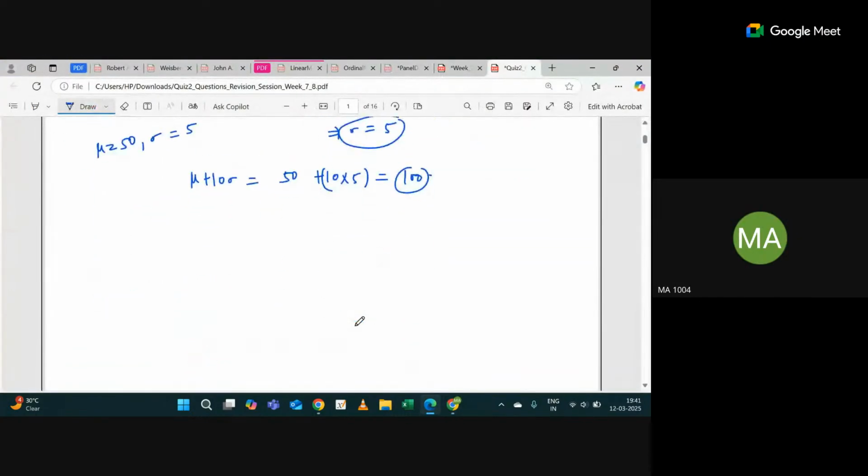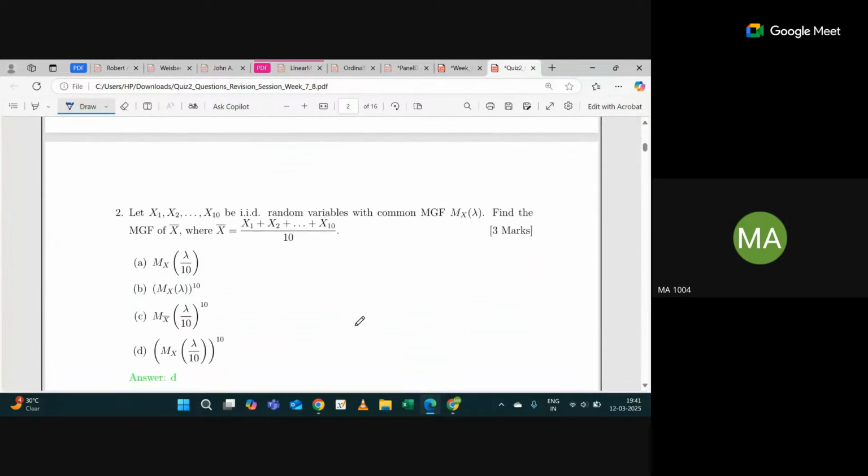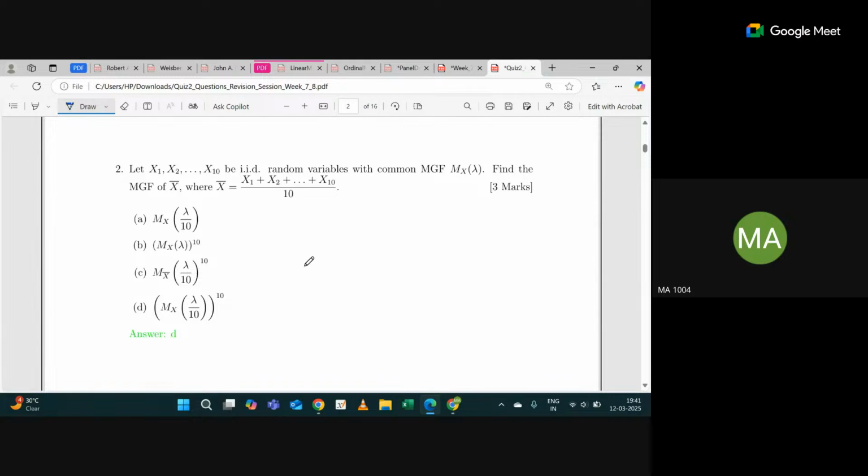Okay, great. Let's come to the next question. This is MGF. Let's try to see why D is correct. We have to calculate the MGF of X bar, and you can see all the Xi's are IID. So M of x bar at lambda will be the expectation of e raised to power lambda x bar. Is this clear?